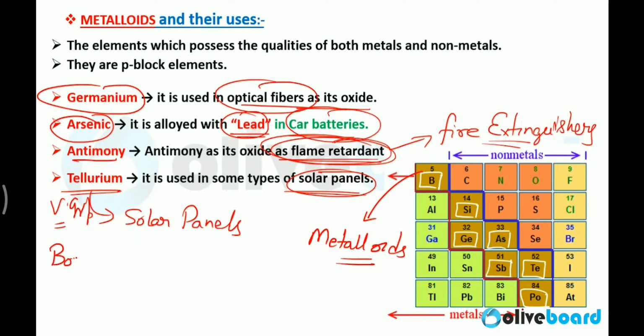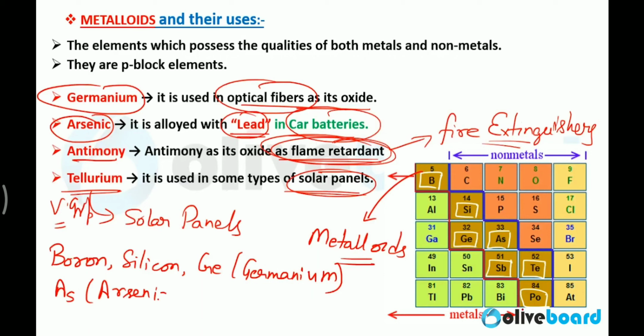I'm writing the names here also: boron, silicon. Si is for silicon. G is for germanium. As is for arsenic. Sb is for antimony. You should remember their symbols also.